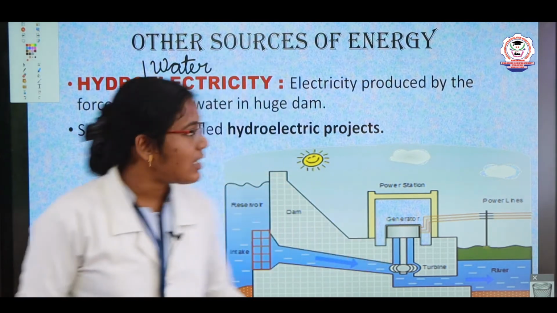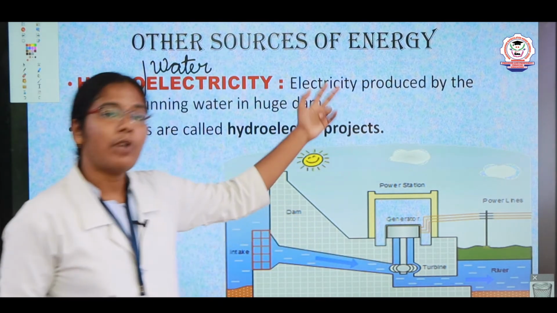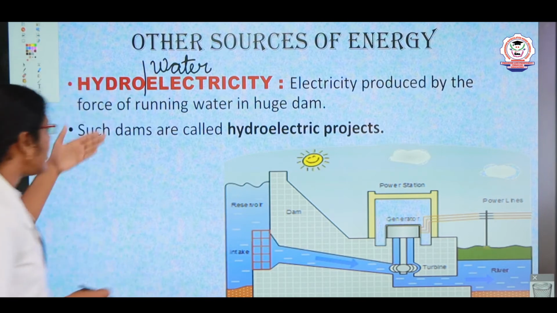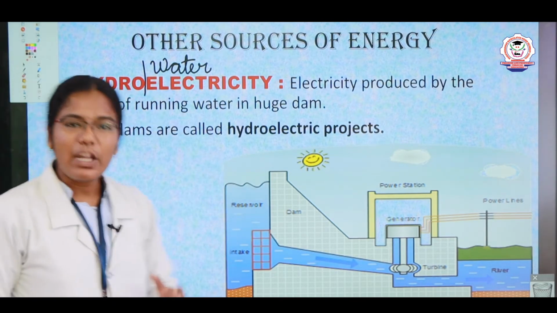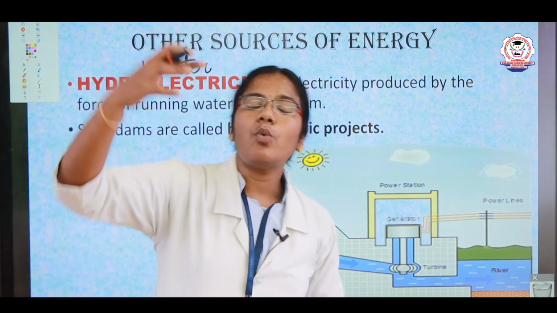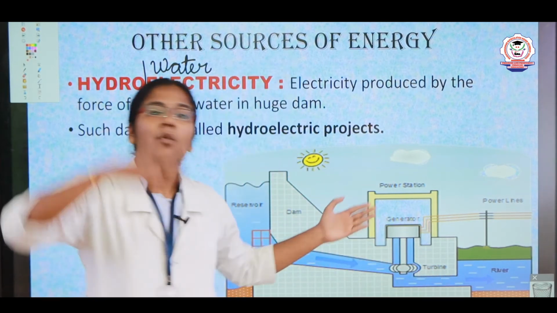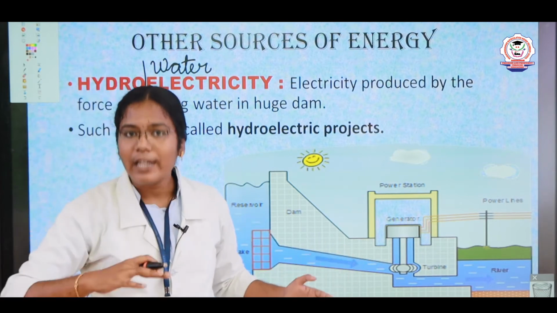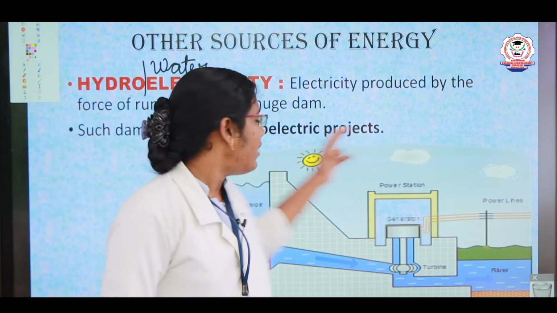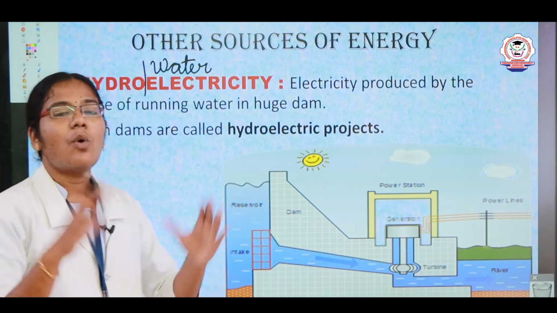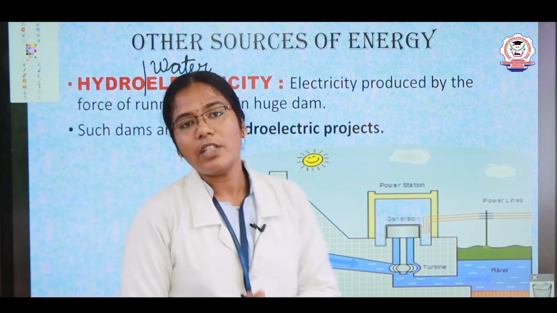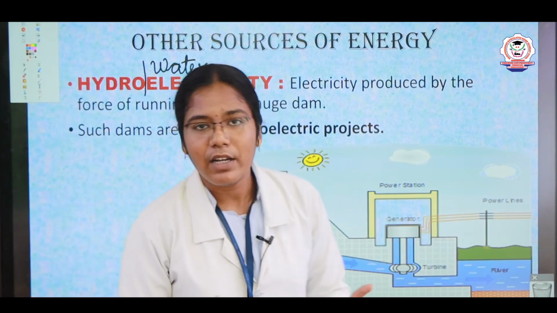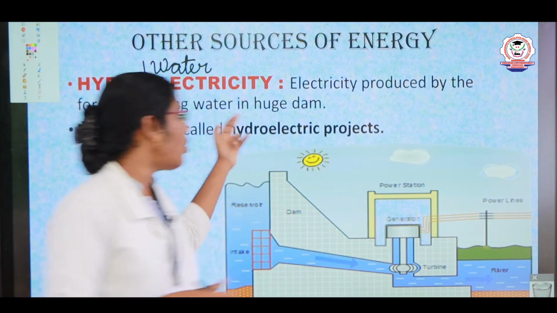So the electricity which is generated or produced with the help of the force of running water is hydroelectricity. When a dam is opened, the water flows from high to low, coming out at a certain speed with a certain force. With the help of this force we generate energy. That is hydroelectricity.